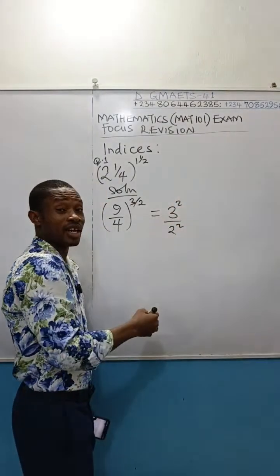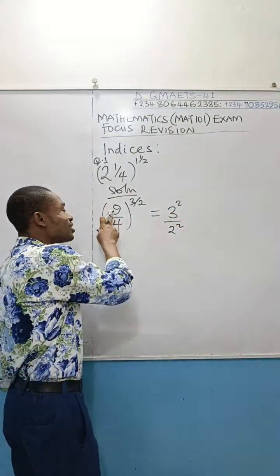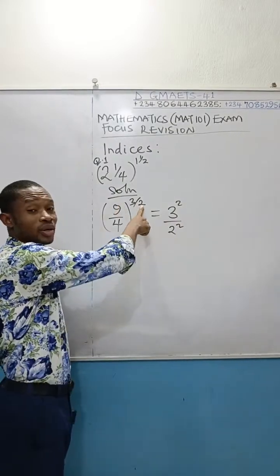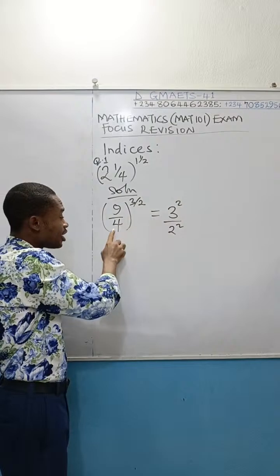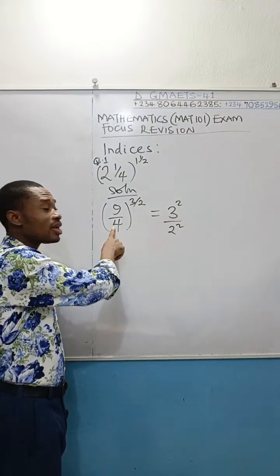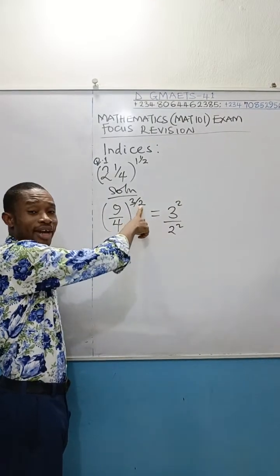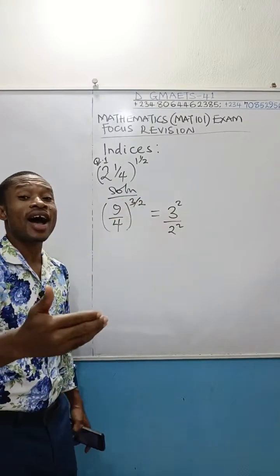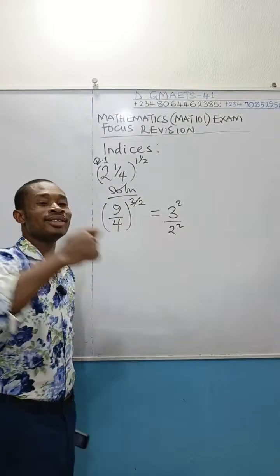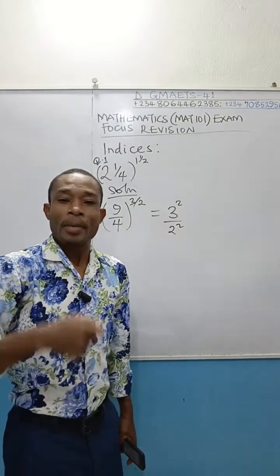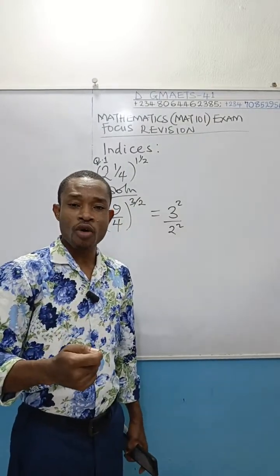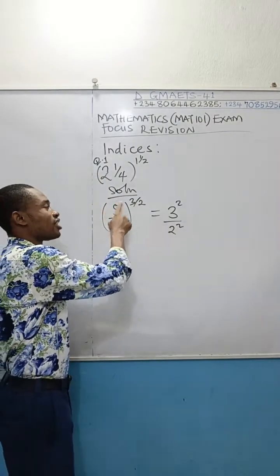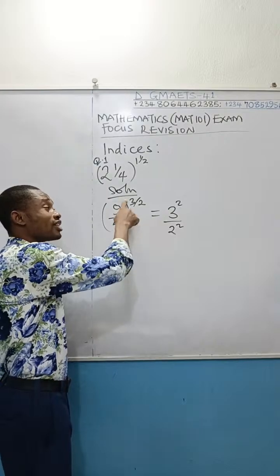This is a waste of time in the exam hall. Knowing that this 9 is 3 raised to power 2, that power 2 will cancel the 2 outside automatically. Again, 4 is 2 raised to power 2. That power 2 will also be cancelled by this over 2 here. Because power distributes over division and multiplication. Power distributes over division and multiplication. Which means this is 9 raised to power 3 over 2, and this is 4 raised to power 3 over 2.